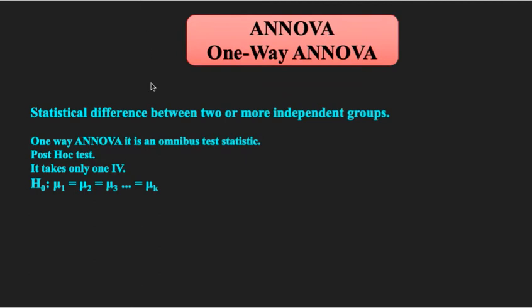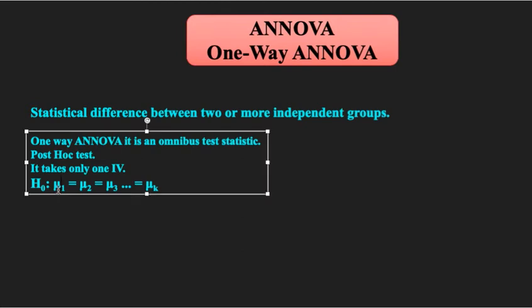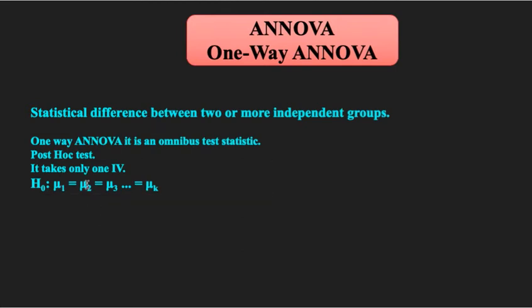Now if we talk about the null hypothesis for this test, the hypothesis will be H naught: mu1 equals mu2 equals mu3, and so on up to mu k. Here mu is the group mean, and k is the number of groups present.